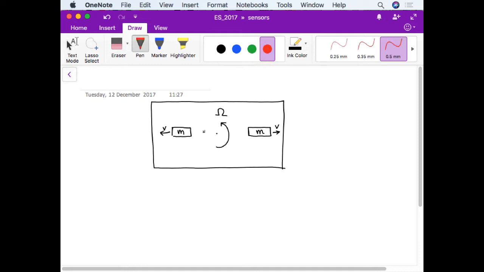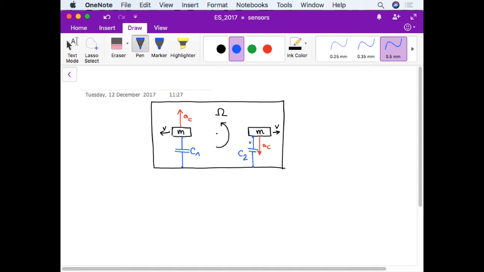For what we have described, I have the velocity, for example, for the first, I have the movement, the rotation axis, and then I have the Coriolis force in the vertical direction. So there's a force and therefore an acceleration acting on this mass in the vertical direction, and on the other mass in the opposite direction. And of course, in order to measure the acceleration, I have to put a capacitance with moving plates. For example, here I call it C1, and here I call it C2.